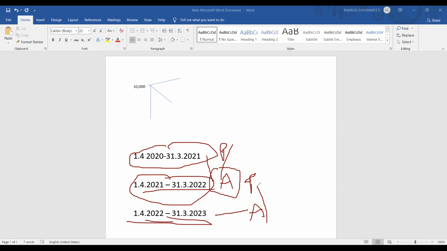So that is what I am saying. We are in a financial year. It becomes a previous year in one case, and in another case, it becomes assessment year. So that is what I want to convey. Is it clear now, the concept of assessment year and the previous year? I hope you understood.